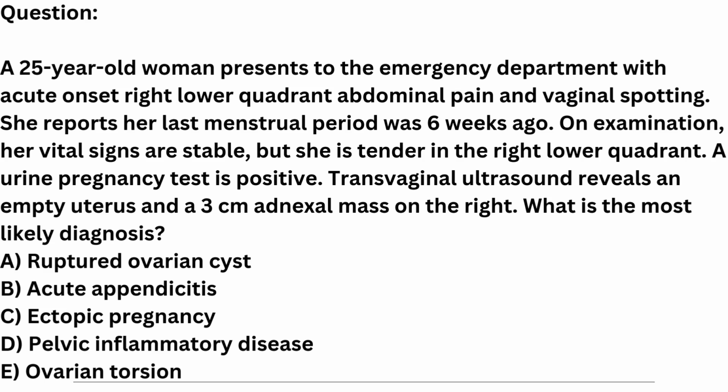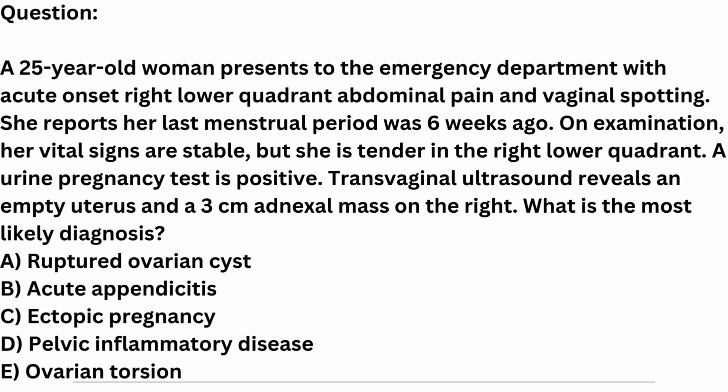Question. A 25-year-old woman presents to the emergency department with acute onset right lower quadrant abdominal pain and vaginal spotting. She reports her last menstrual period was 6 weeks ago. On examination, her vital signs are stable, but she is tender in the right lower quadrant. A urine pregnancy test is positive. Transvaginal ultrasound reveals an empty uterus and a 3 cm adnexal mass on the right. What is the most likely diagnosis?